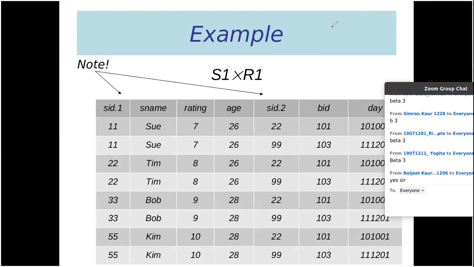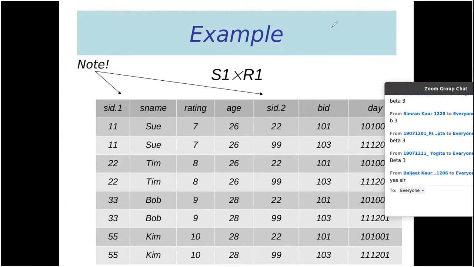So in this case, we multiply S1 with R1. Cartesian product is not a pure set theory product, so you can multiply any table with any table. You don't need to check union compatibility here.